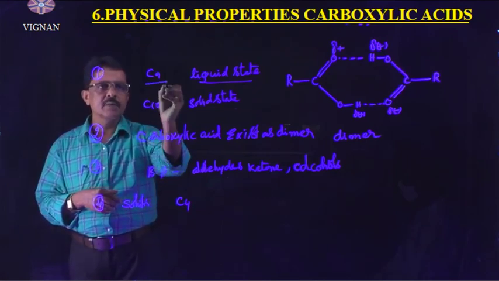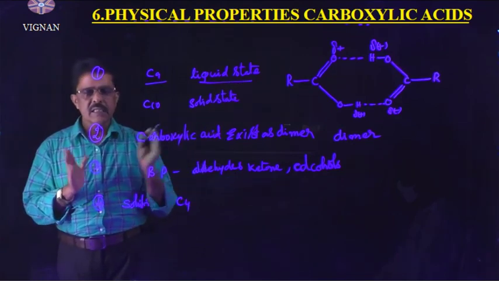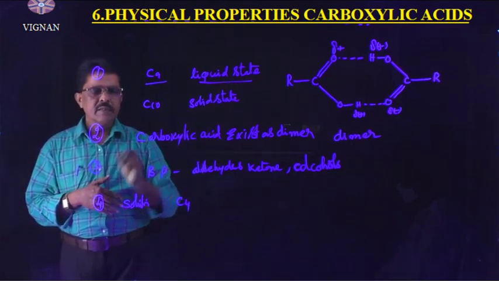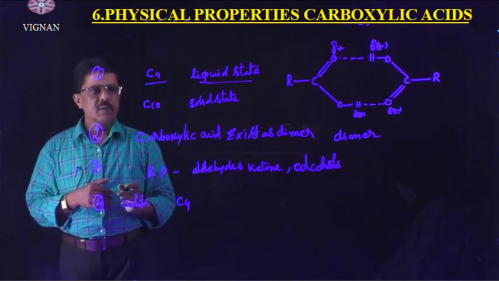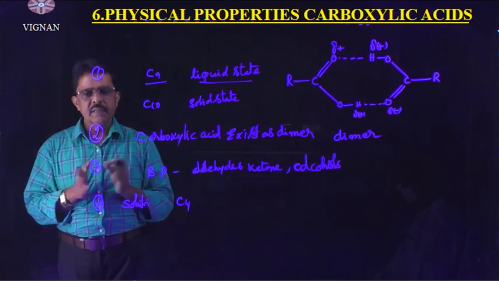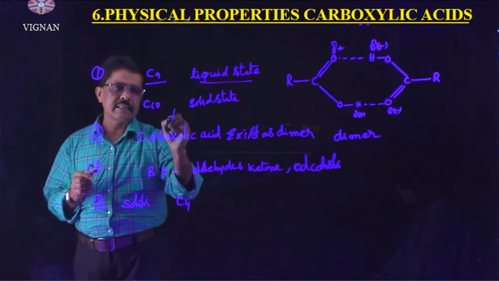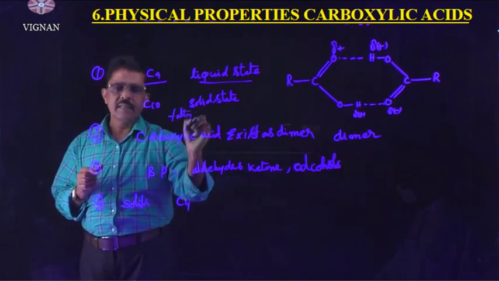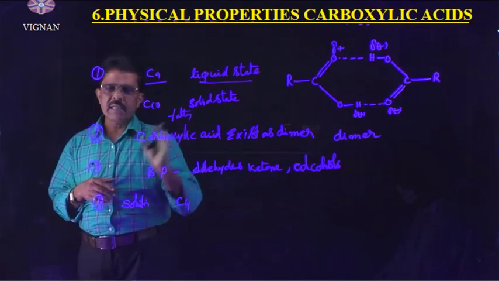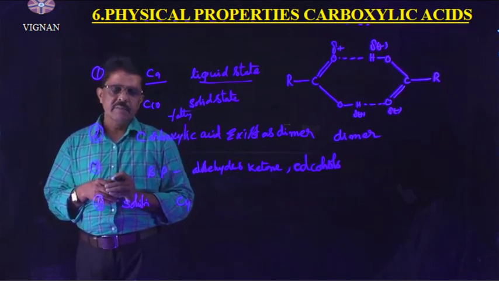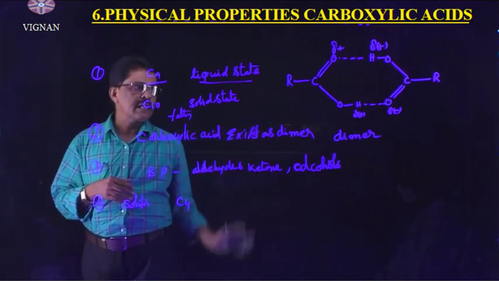Carboxylic acids up to carbon 9 are liquids which are colorless with an unpleasant odor. Above 10, they are solid state carboxylic acids. The higher members of aliphatic carboxylic acids are called fatty acids. These carboxylic acids exist in the dimer state because of hydrogen bond. I express the hydrogen bond between the two carboxylic acid groups.